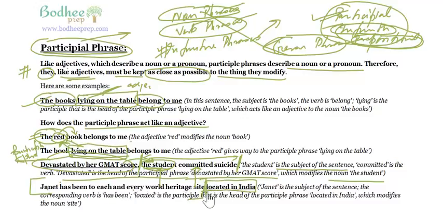But if I say site, what kind of site? Site located in India. So this becomes a kind of an adjective for site. What kind of site? The ones located in India, and therefore this becomes a participle phrase. Janet is the subject of the sentence. The corresponding verb is has been. Located is the participle, that is the head of the participle phrase, located in India, which modifies the noun site. So here we have taken some examples of the participle phrase. Let's go and take a few more examples.